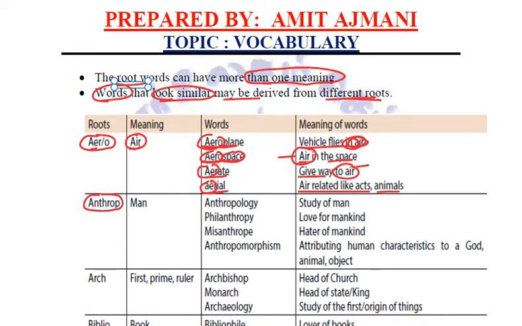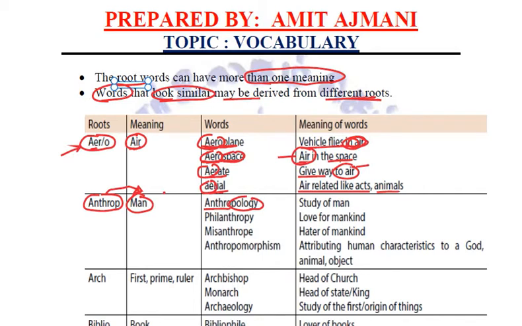Now this is important because aero you already knew. Anthrop, now you'll be learning. Anthrop means man. So wherever we use this anthrop, it is related to man or mankind. Let us study how.